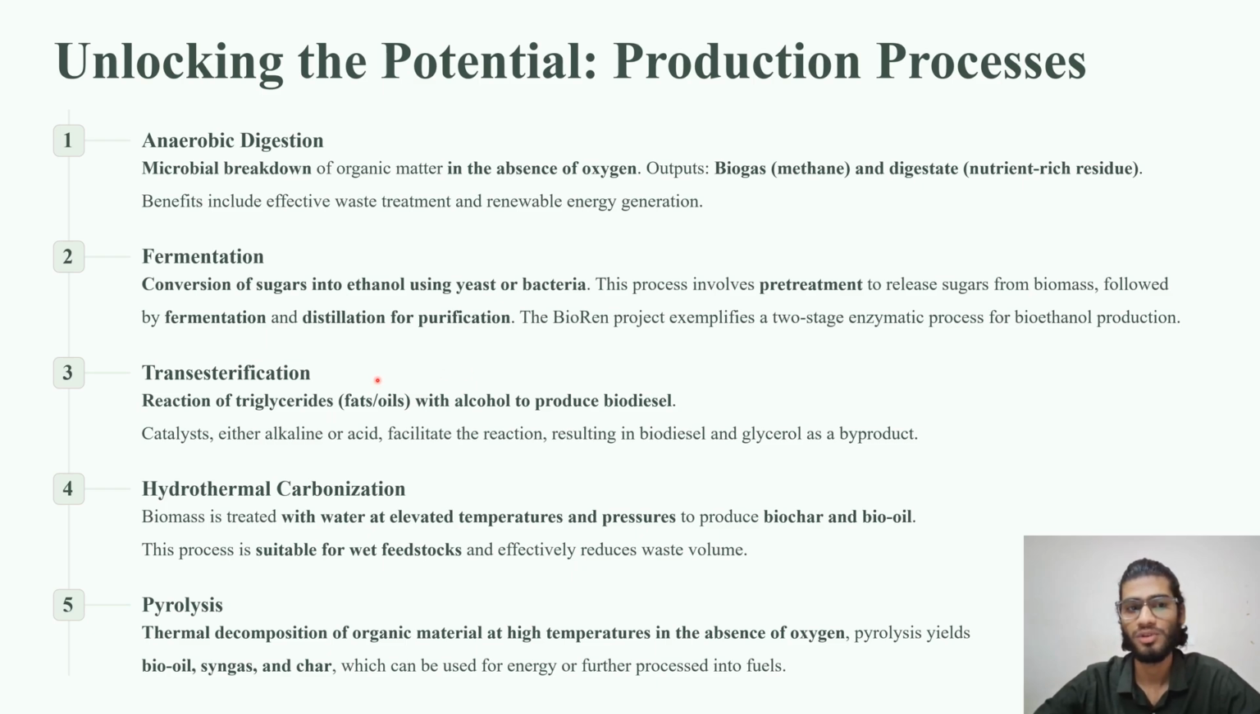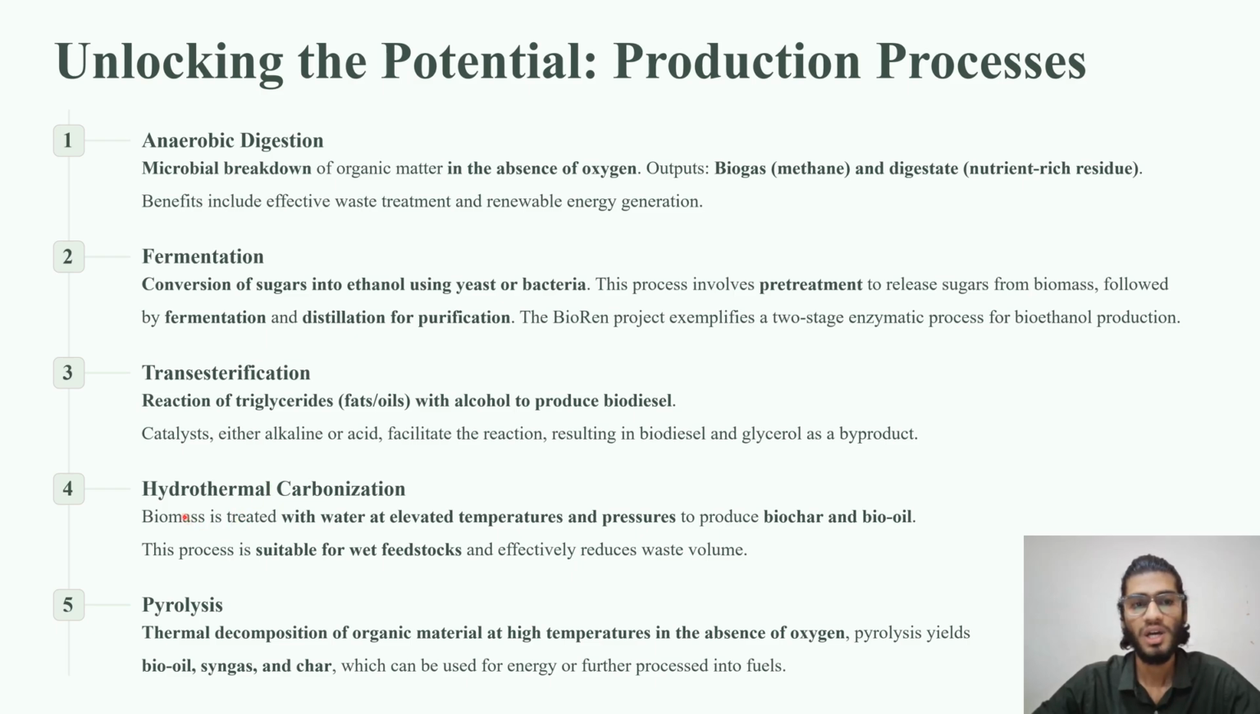The next process is trans-esterification. As I told you before, trans-esterification is a reaction of fatty acids with alcohol. Here we see the reaction of triglycerides, that is fats and oils, with alcohol to produce biodiesel. Alkalines or acids are used as catalysts to increase the reaction rate and the yield of biodiesel. Glycerol is produced as a byproduct of the trans-esterification reaction.